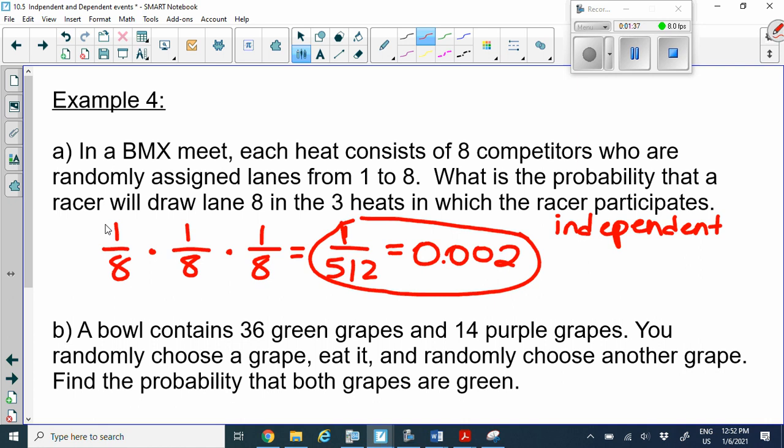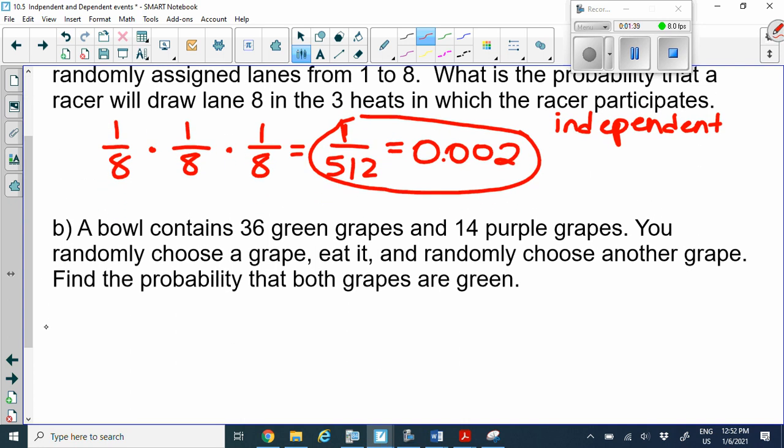Okay, let's go and do part B here. So a bowl contains 36 green grapes and 14 purple grapes. So you randomly choose a grape, eat it, and randomly choose another grape. Find the probability that both grapes are green. So let's figure out if this is independent or dependent. Well, it says find the probability that both grapes are green.